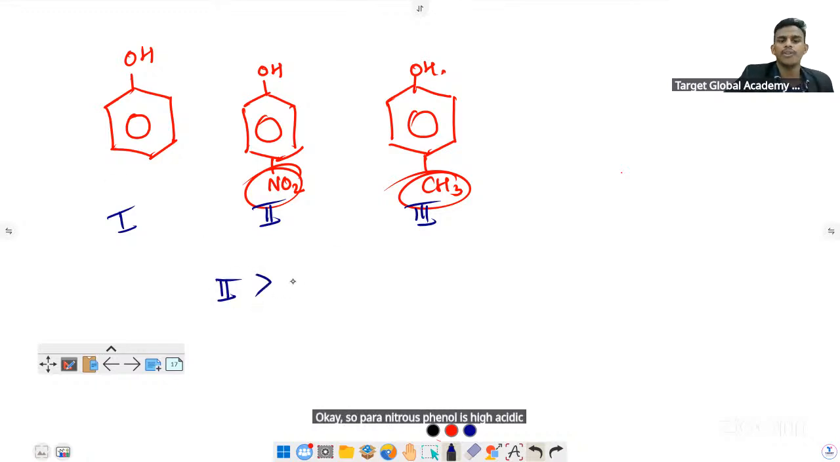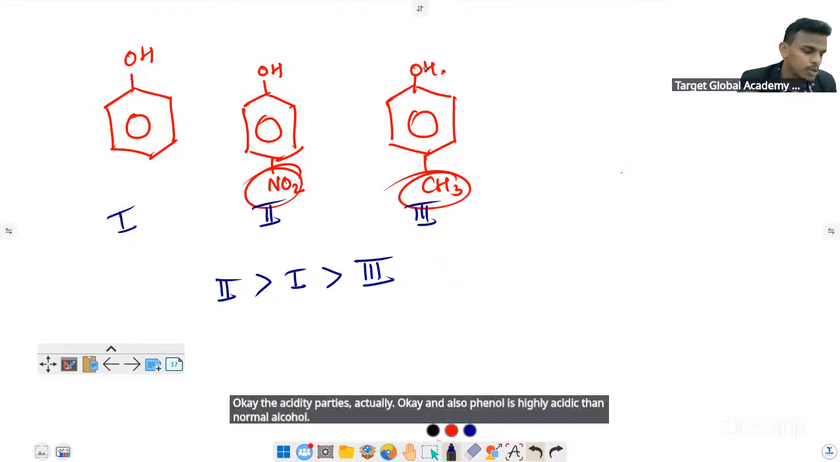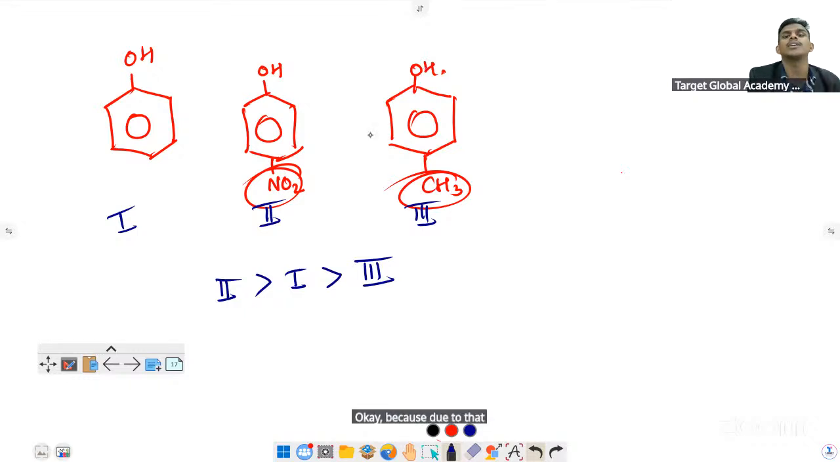Then phenol, then para-methylphenol. Okay, the acidity part is actually okay. And also phenol is more acidic than normal alcohol, because due to the resonance factor, phenol is highly acidic.